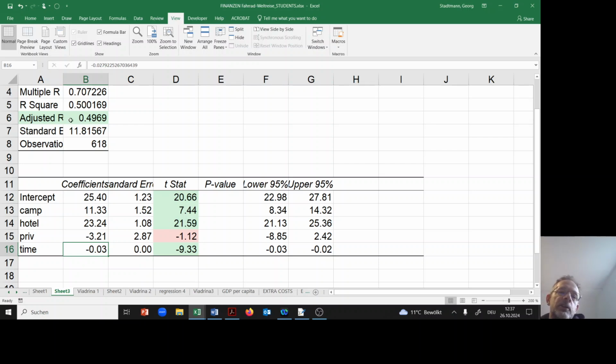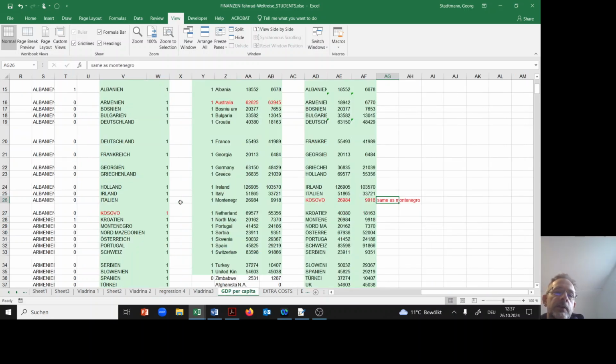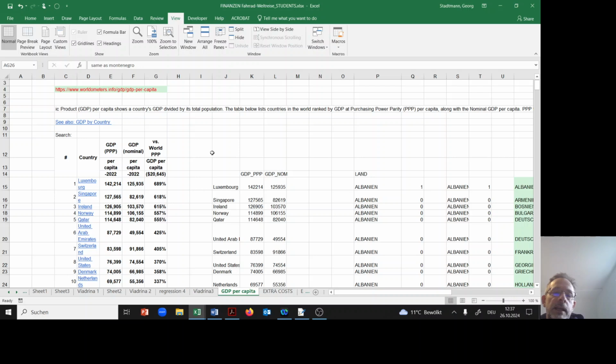The adjusted R squared takes a value of about 0.5. In a next step, I wanted to include the GDP per capita variable. And in a first step, I downloaded the data set from a web page.